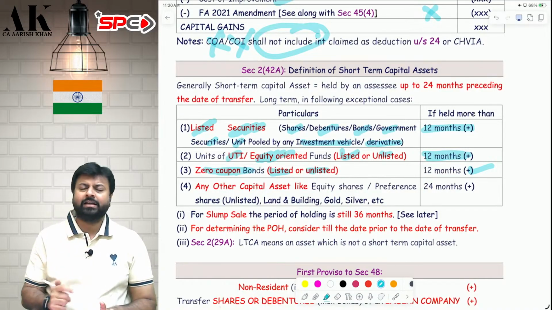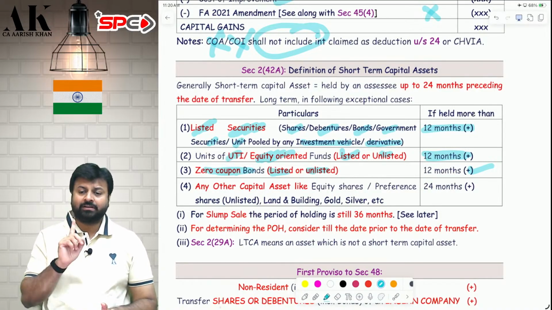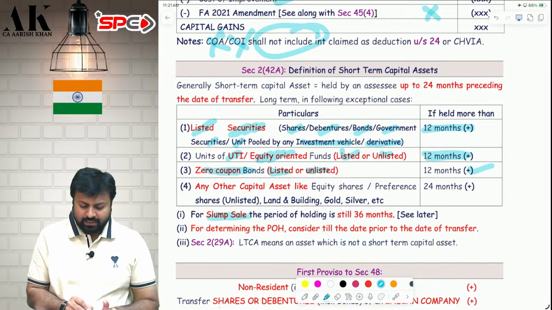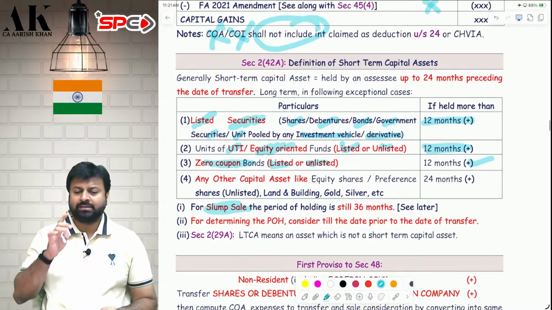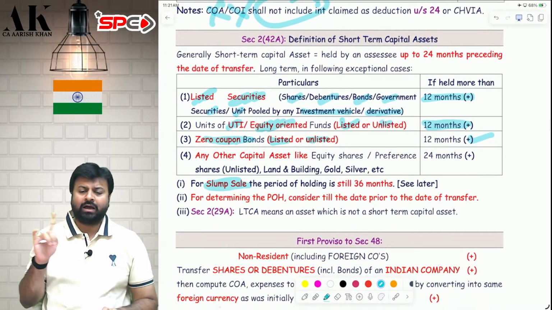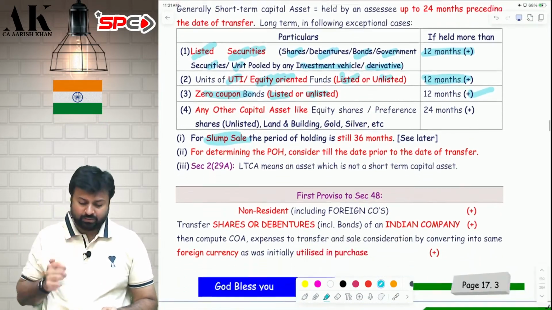But there is one asset which even today becomes long-term after 36 months, and that is slump sale. If you are transferring an asset in a slump sale, then that will become long-term after 36 months, not after what? Not after 24 months. I hope it is clear to all of you.